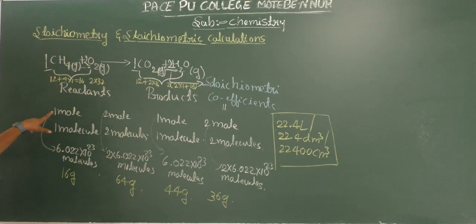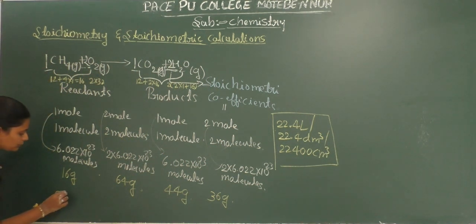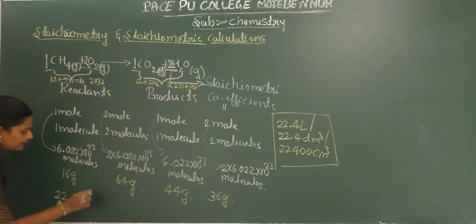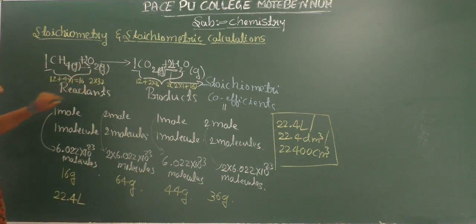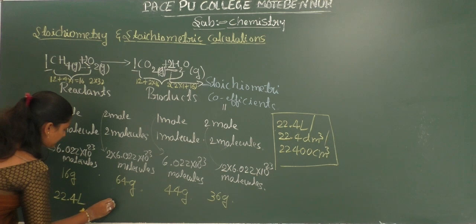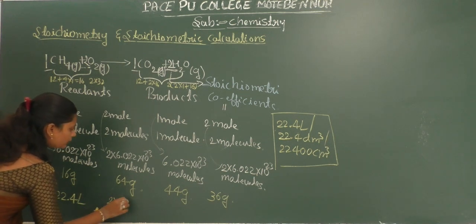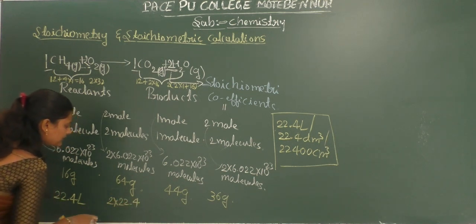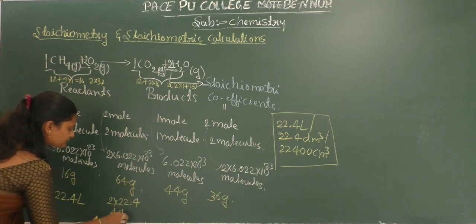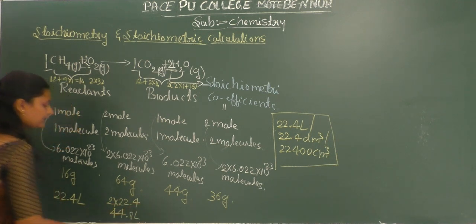So here 1 mole of methane occupies 22.4 liters of volume, 2 moles of oxygen occupies 2 into 22.4, that means 44.8 liters.